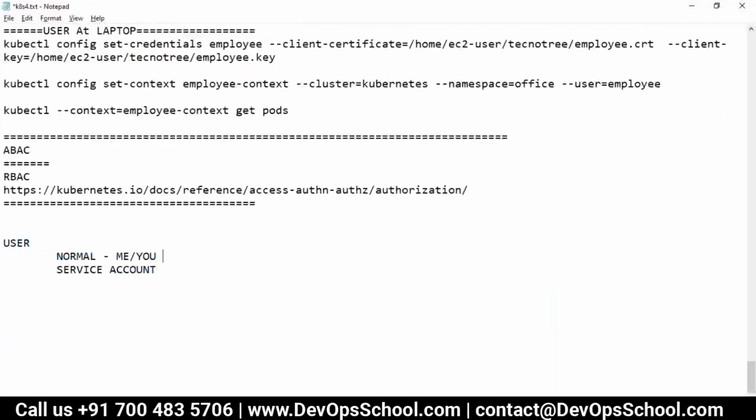Now guys, how can you create a user? For a normal user, there is no API resource for it, simple. So how can you create one? In fact, all of you have created one already. I don't know what name you kept, but all of you have created it. Mine was employee.